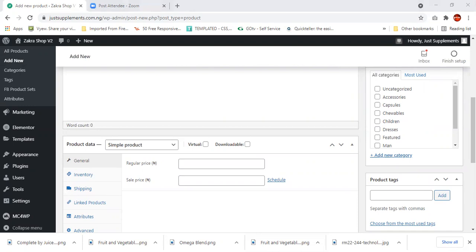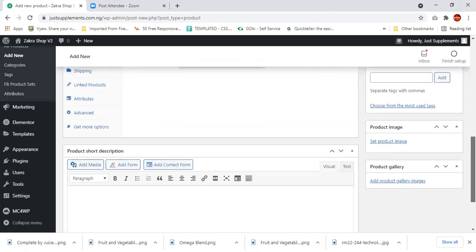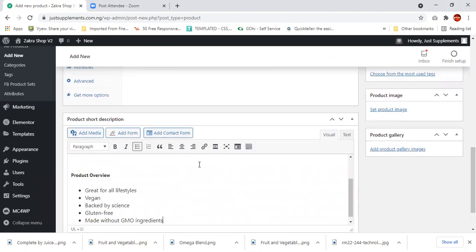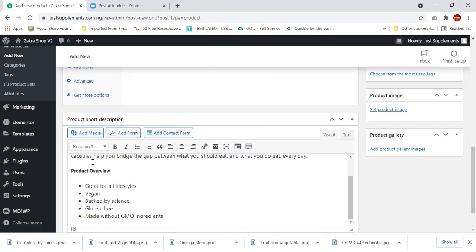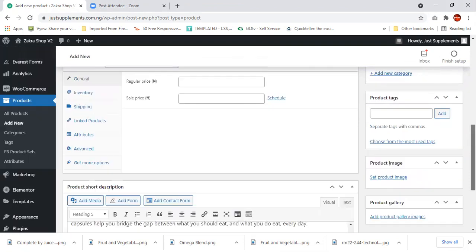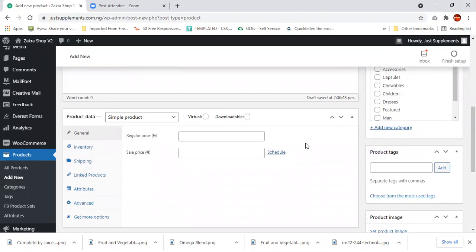So let me put the little write-up there concerning the product. Let's come over here and put the stuff in the short product description. Remember, you ought to have gotten this text somewhere. Just copy it, wherever it is, and insert it into your page. The original price for this one is 25,000, whereas the sale price is 10,000.